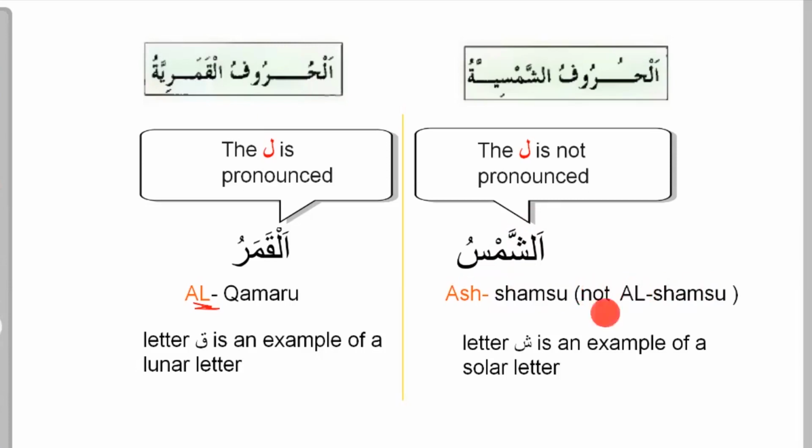The lam will not be out. So the letter shin is an example of a solar letter, coming from Shams, the sun. The letter qaf is an example of a lunar letter, coming from Qamar, the moon.